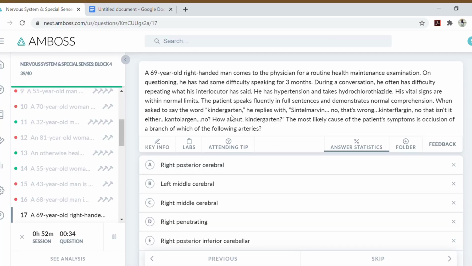The USMLE questions are really long, but you do not need everything that is in the question. There is a lot of noise, that is unwanted information which is not necessary for problem solving, and you must be able to differentiate the unwanted things from the relevant. And this is where AMBOSS comes in. It trains you to identify the real key information by selecting it in the question and validating it later.